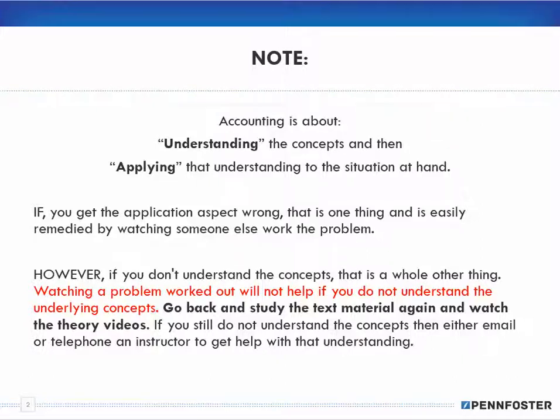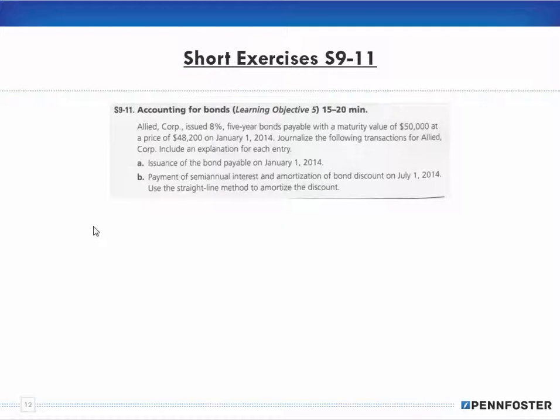All right. So 9-11. Allied Corp issued 8% 5-year bonds payable with a maturity value of $50,000. So $50,000 at 8% for 5 years, at a price of $48,200.